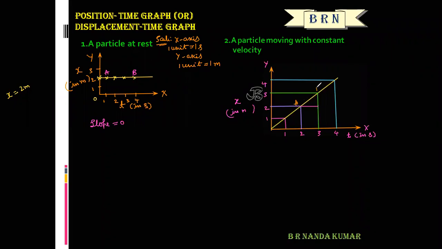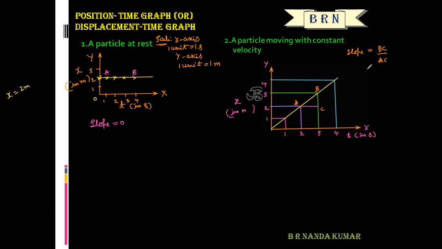A and B are the 2 points on a straight line. So what is the meaning of slope? Slope is the ratio of vertical distance, that is BC, divided by horizontal distance, AC, between 2 points on a straight line. That is the meaning of slope.